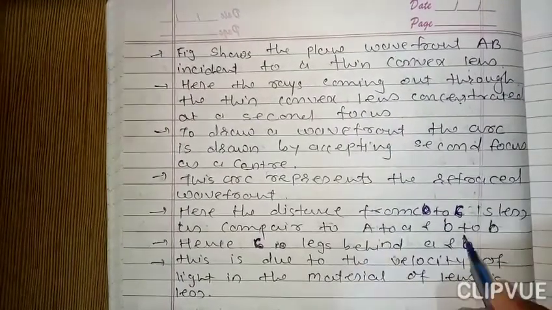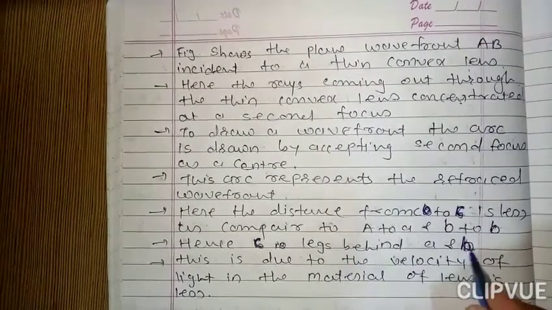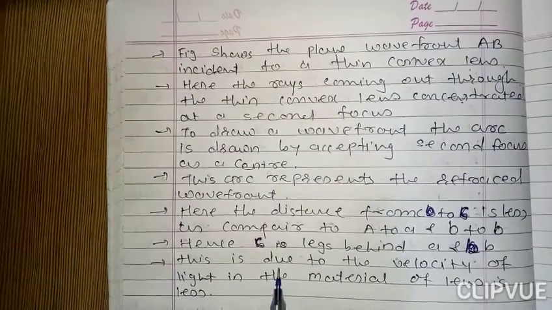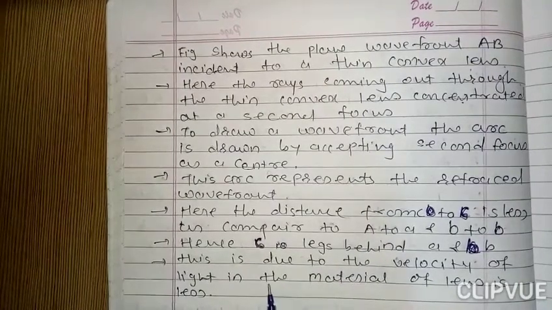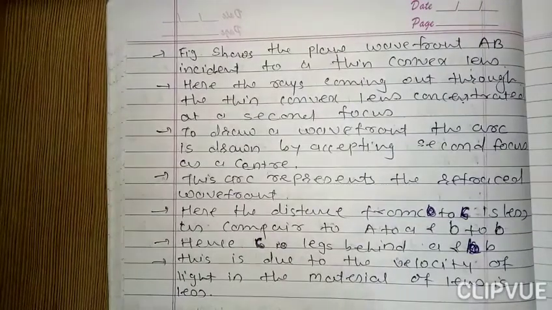At point A and point B. This is point B. This is due to the velocity of light in the material of the lens being less.